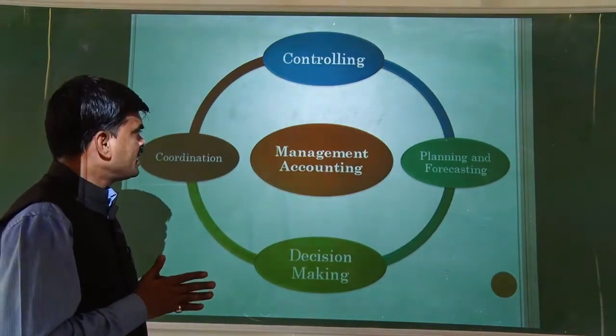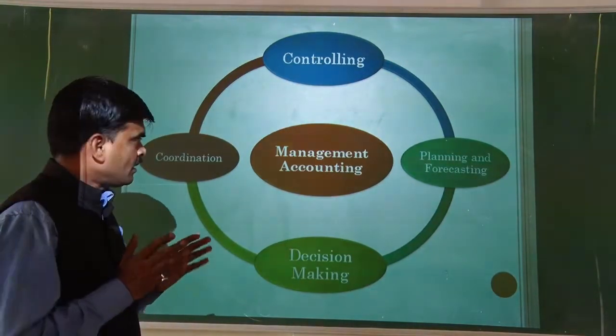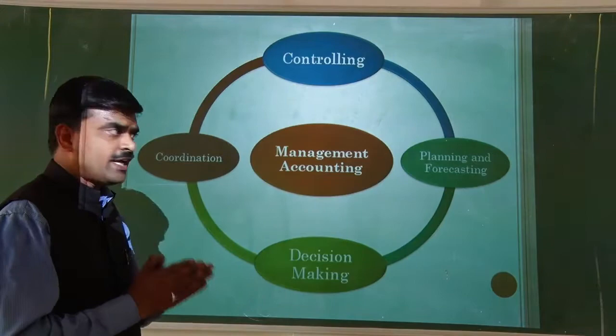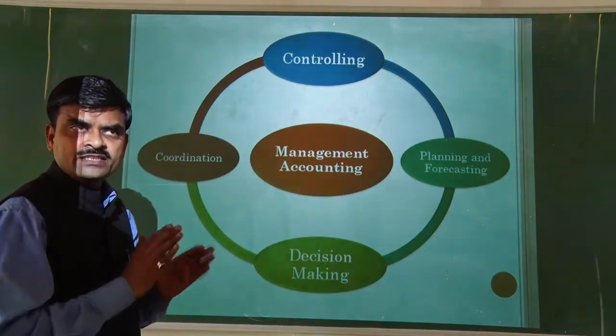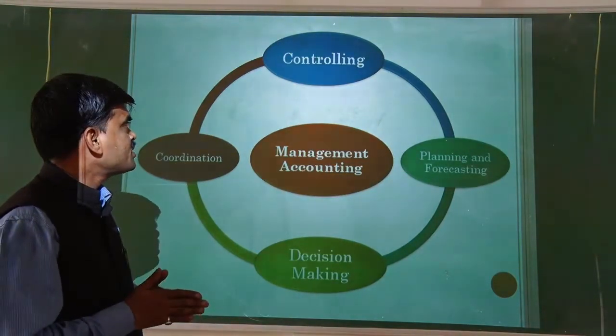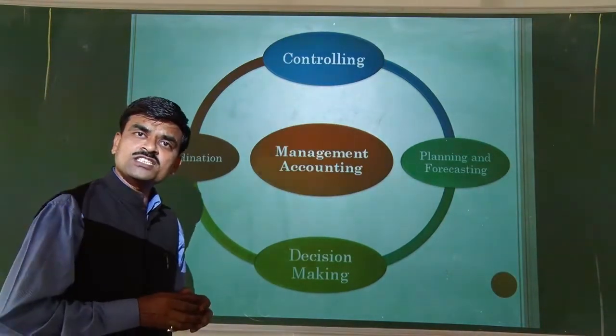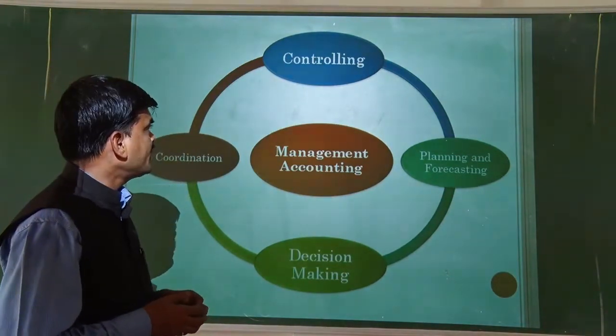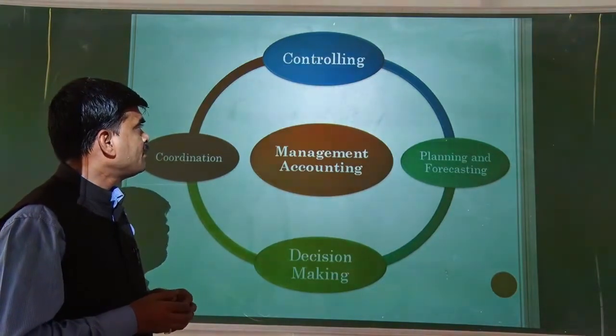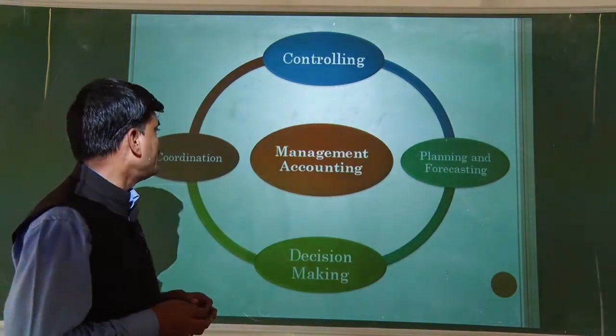The business deals with so many aspects, so many heads such as production, sales, storage, etc. For the controlling purpose, managers can take help of various tools and techniques of this accounting and can do the task of controlling very well.